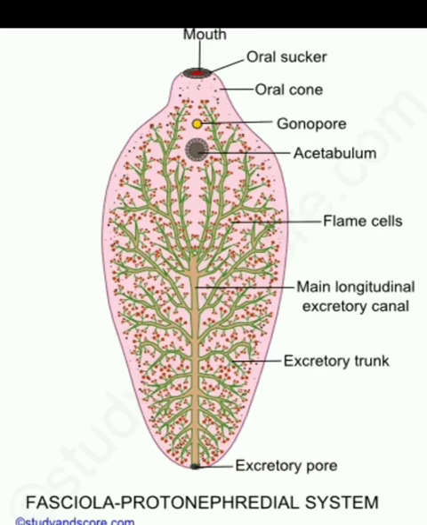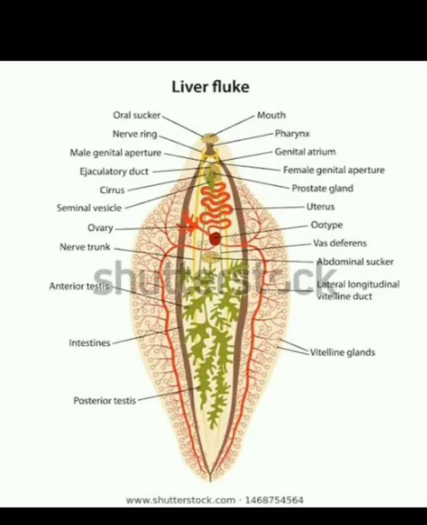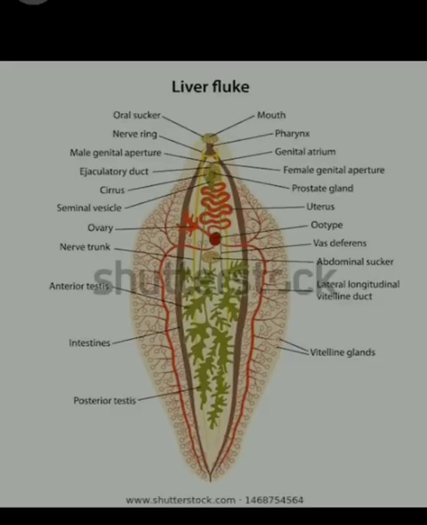Regarding Fasciola hepatica, two types of questions can be asked. First: write about the life cycle of Fasciola hepatica, and also add a note on the pathogenicity of this animal. Second: write about the life cycle of Fasciola hepatica, and also elaborate upon the various kinds of parasitic adaptation seen in this parasite. We have to discuss all these questions in this very lecture.